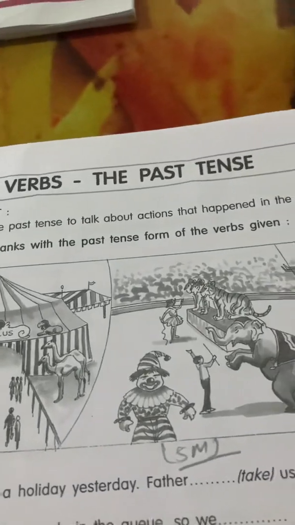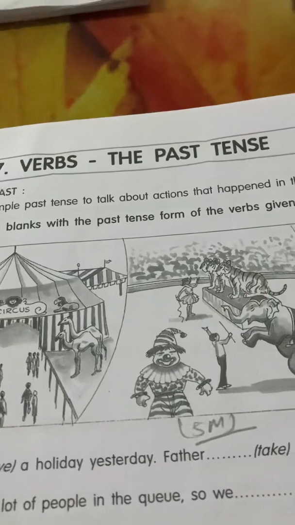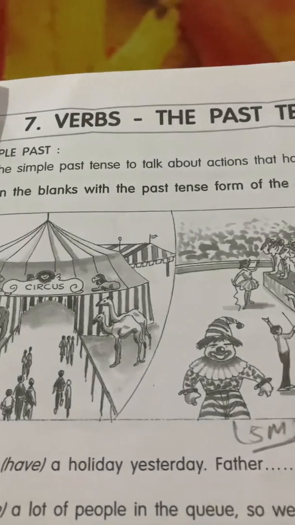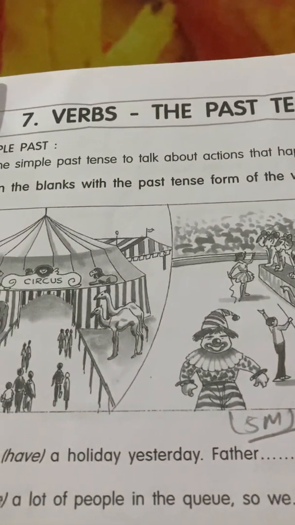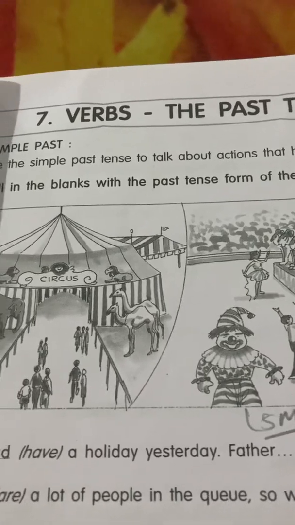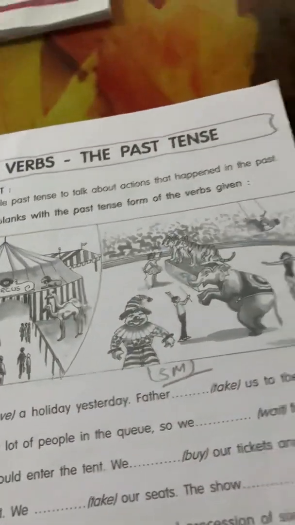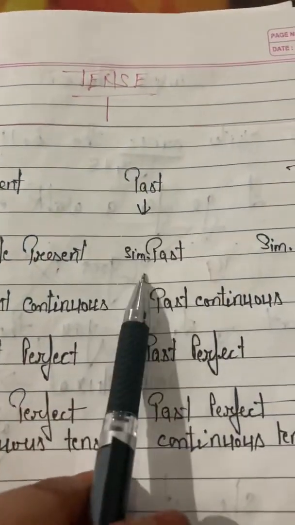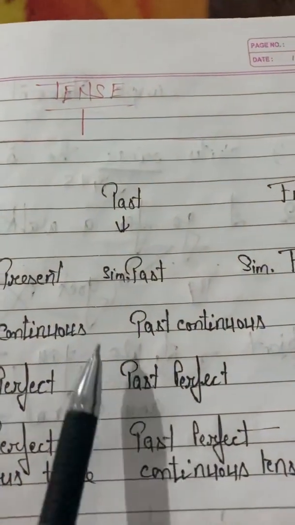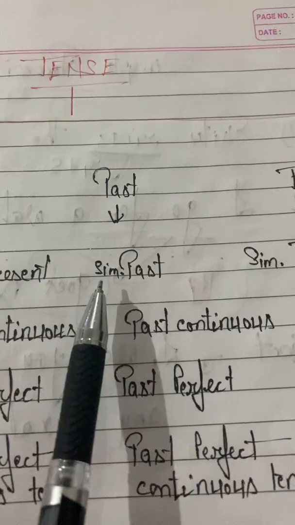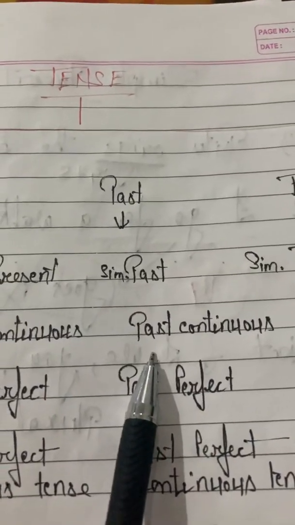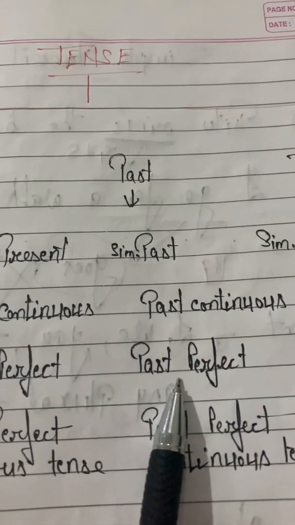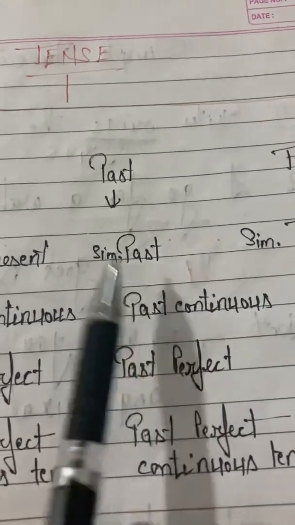As I explained earlier, past tense is divided into 4 kinds: simple past, past continuous, past perfect and past perfect continuous tense. Just have a look. In this chapter we will study about simple past, past continuous and past perfect. So let's begin with the first past tense, simple past tense.